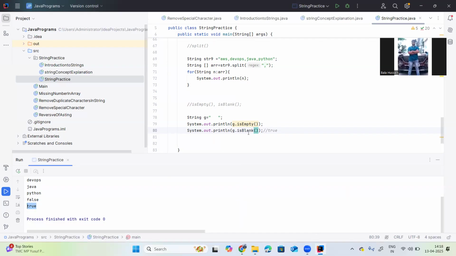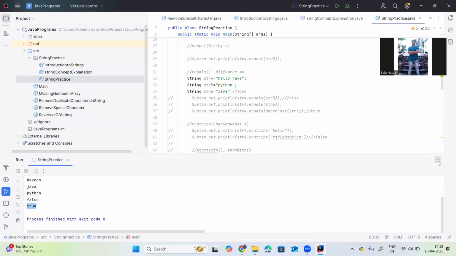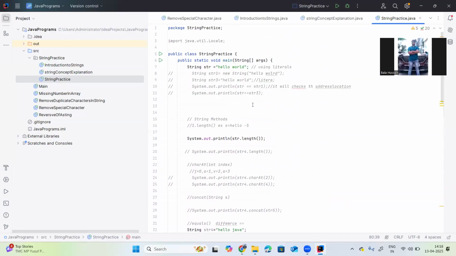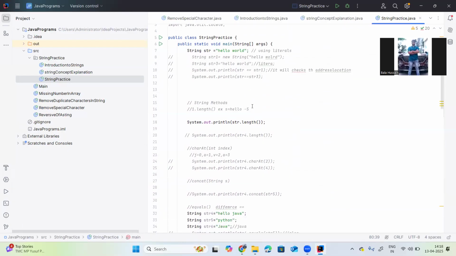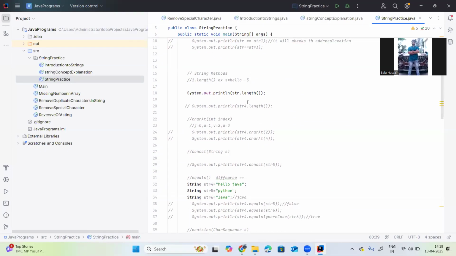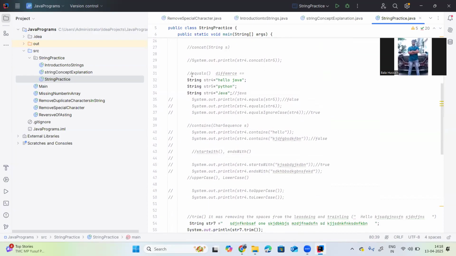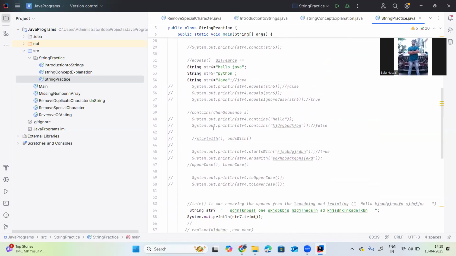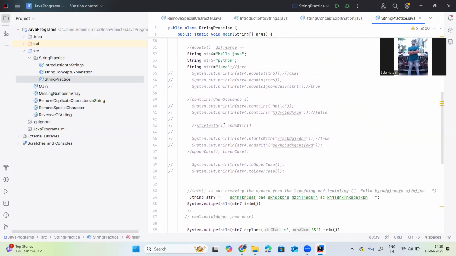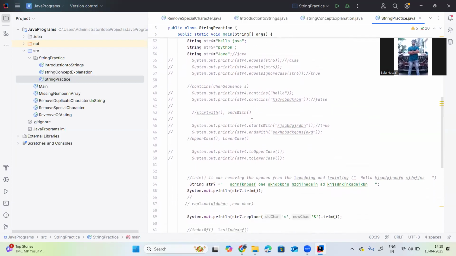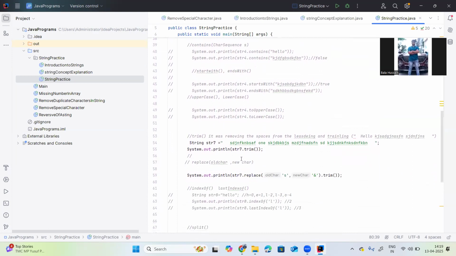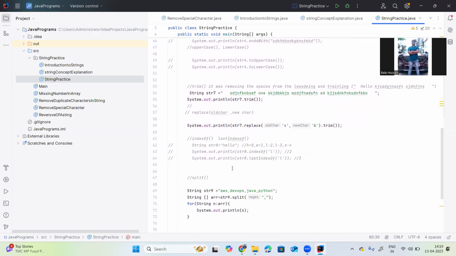Okay, so now you can understand the things here. Here I'm creating the string hello world. The length function will return the length of the string. The next, equals method, will compare the string's content. Starts with checks whether the string starts with a given string or not, ends with checks whether it ends with it or not. Trim method removes unwanted spaces from the beginning and the end.